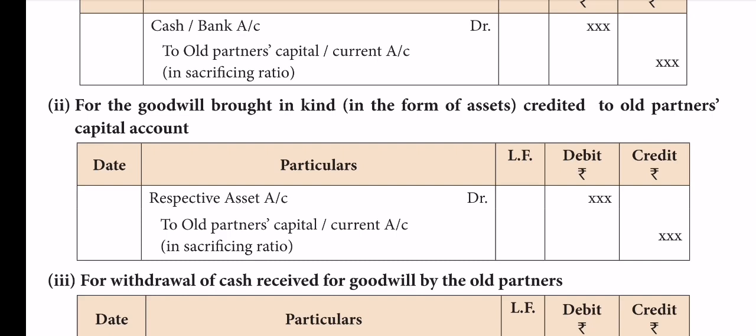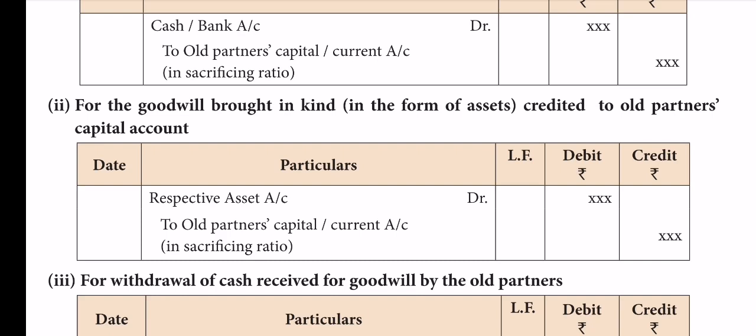So these two are over, and at the end, the old partners can withdraw the cash that the new partner brought as a share of goodwill.